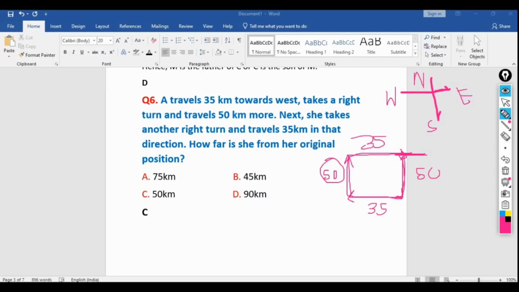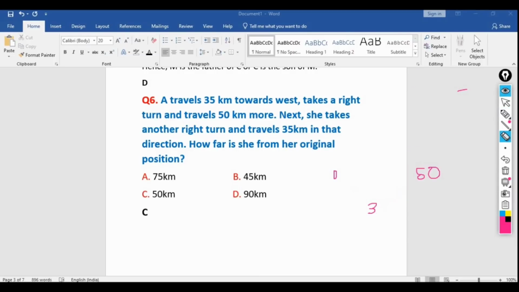So it's an easy question. Sometimes we'll get a diagonal kind of thing or some other kind of thing. If you get this kind of thing, then it will be more time saving, you can say. So I hope you all are able to understand this question. So now let's move to the next question.